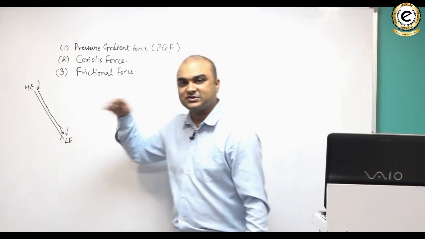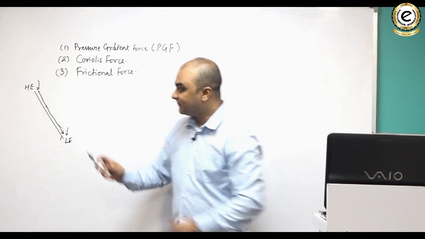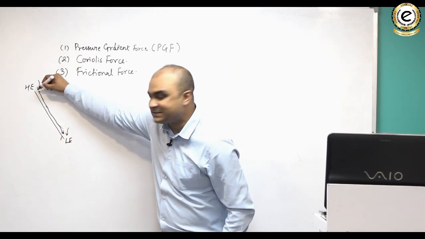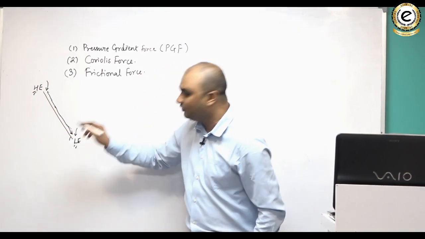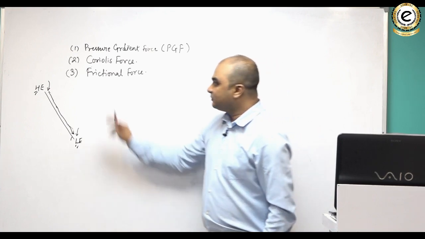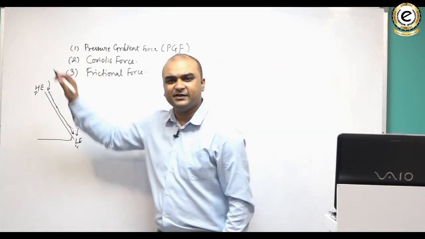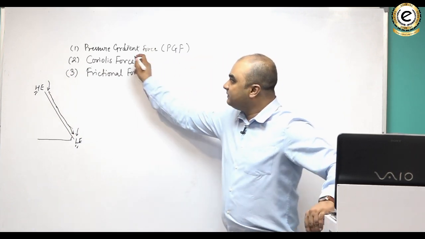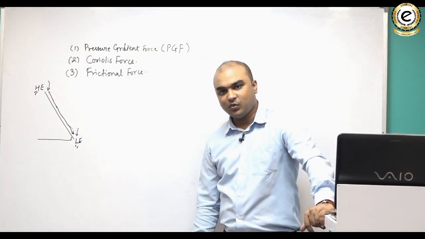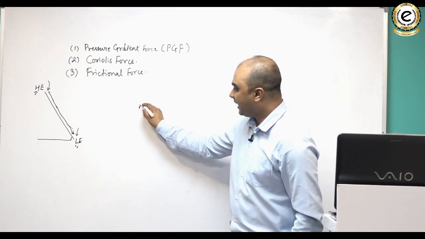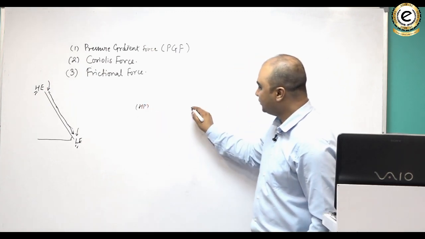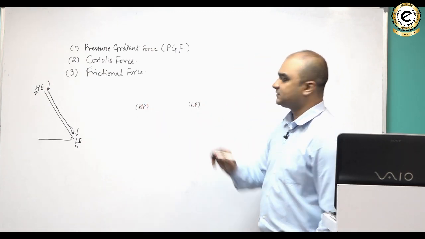It strengthens our thought that flow always takes place from high to low. So this is the gradient of a slope. Similarly, pressure can also have a gradient. You have high pressure areas and you have low pressure areas.